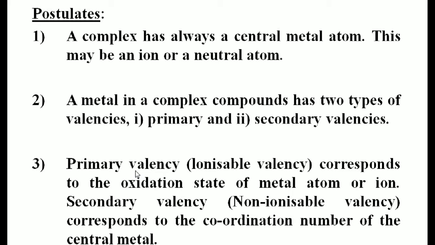Primary valency is nothing but the oxidation state of the central metal atom or ion, and the secondary valency is nothing but the coordination number of the central metal.